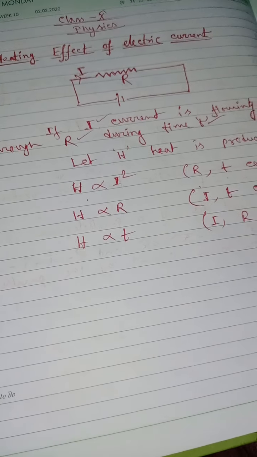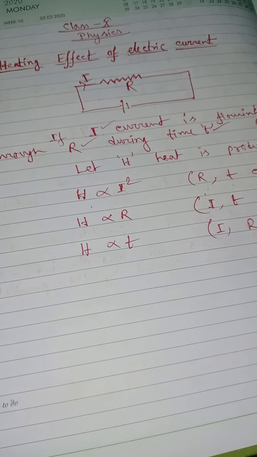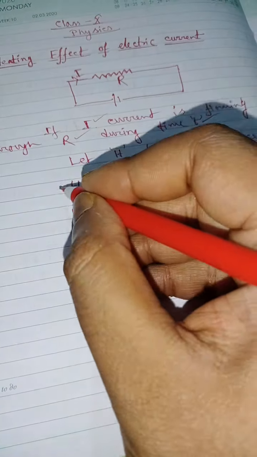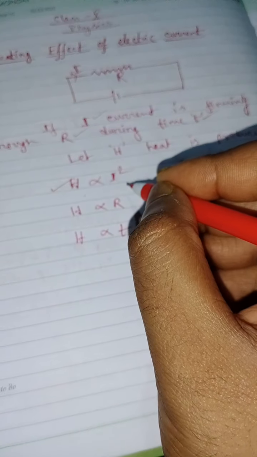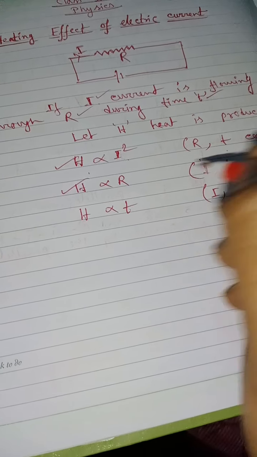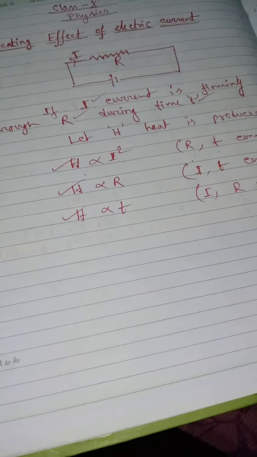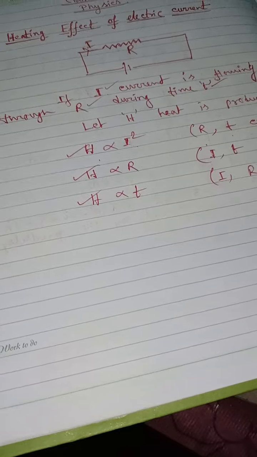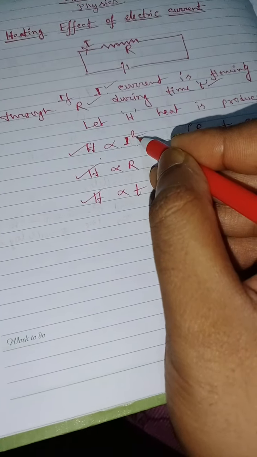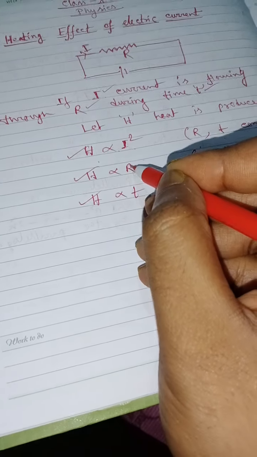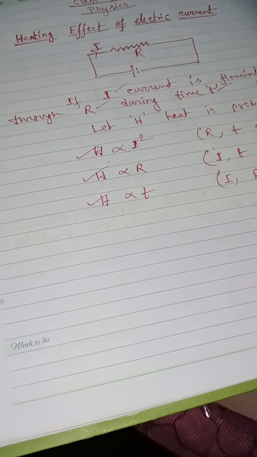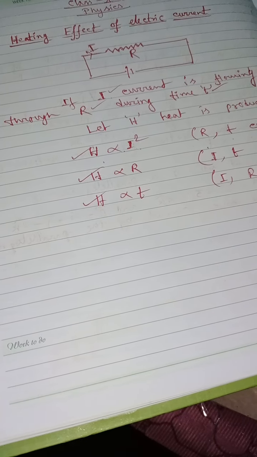If the current flows for a short time, then less heat will be produced. So H is directly proportional to I square, H is directly proportional to R, and H is directly proportional to the time of current flow.